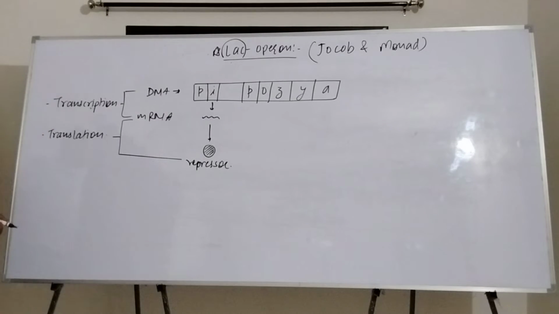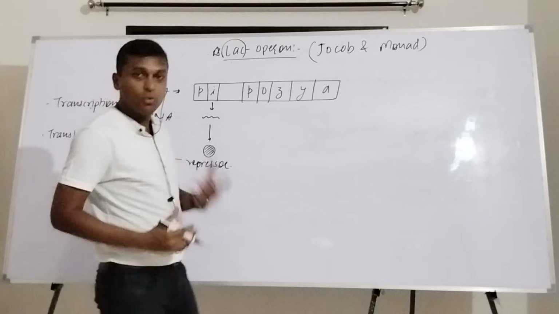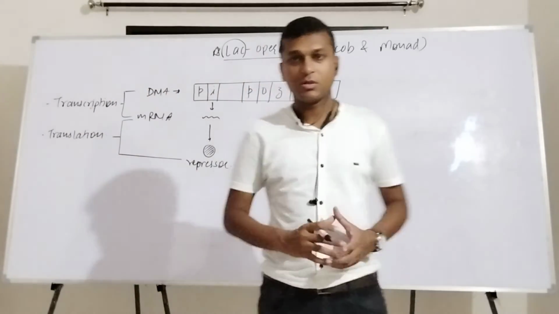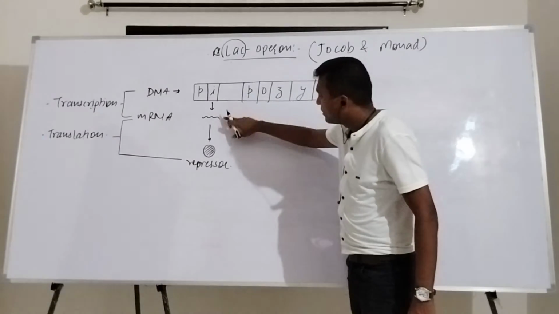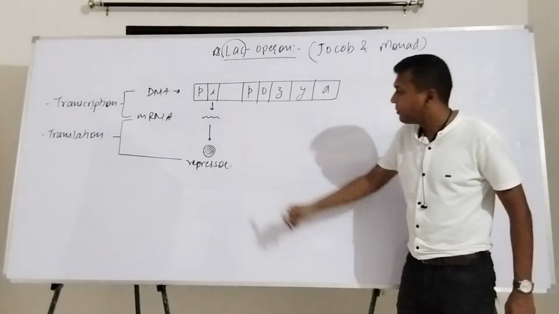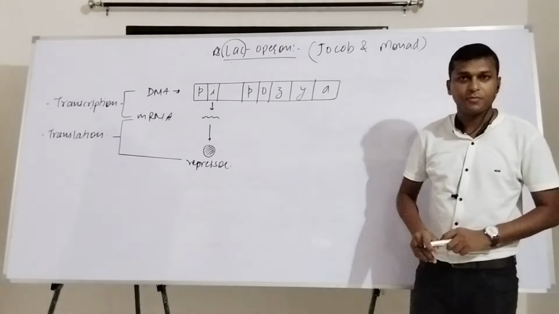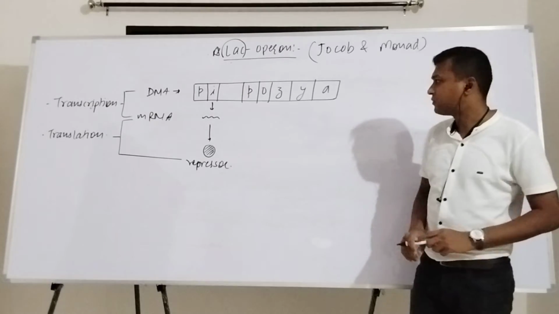Transcription and translation, they both are part of protein synthesis. So this I region has produced this mRNA, and from this particular mRNA, this repressor molecule is produced. Correct? This much is fine.